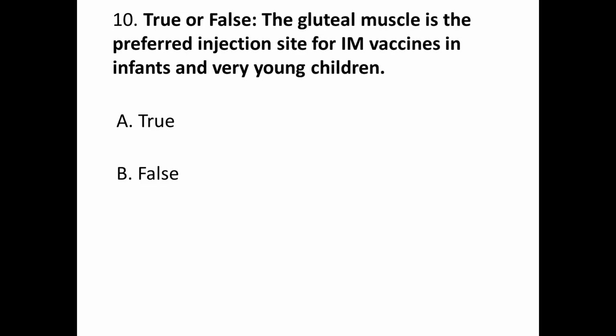Question number 10. It is true or false. The gluteal muscle is the preferred injection site for IM vaccines in infants and very young children. A. True and B. False. Correct answer is B. It is false. The preferred injection site for IM vaccines in infant is anterolateral of thigh, that is the vastus lateralis muscle.